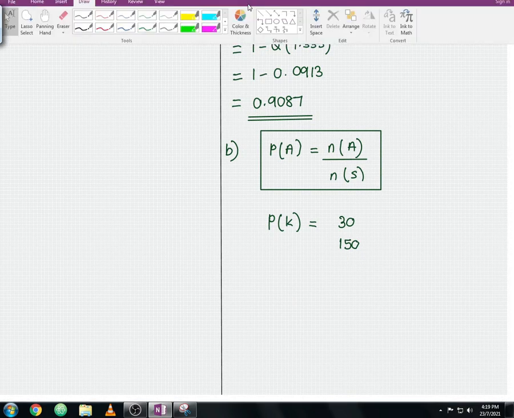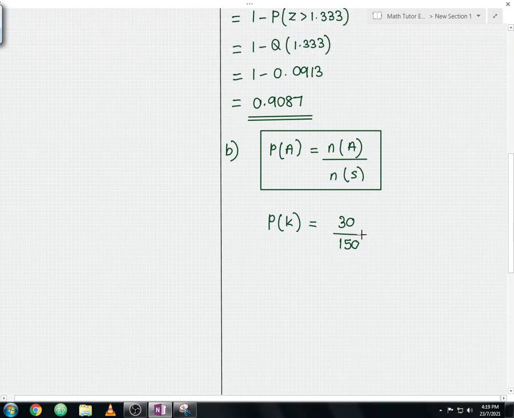So you calculate this, and you should get the probability of K equal to 0.2. Since we are dealing with a normal distribution, we're going to modify this probability K into the probability of Z more than K, so there is a difference over here, and then equal to 0.2.